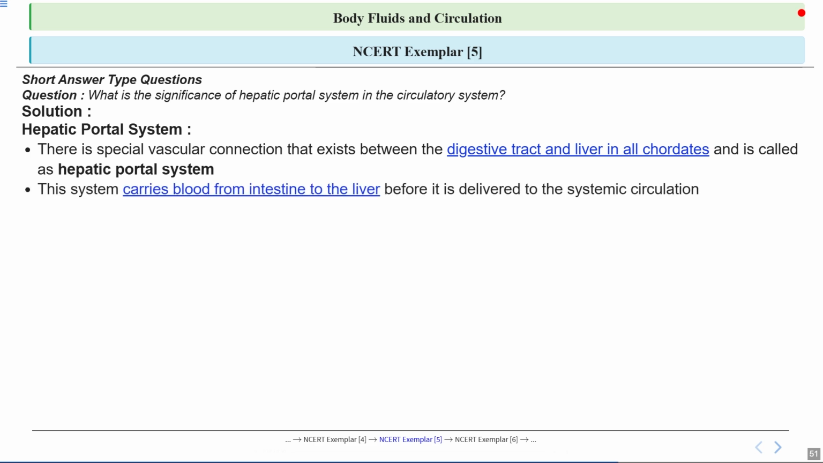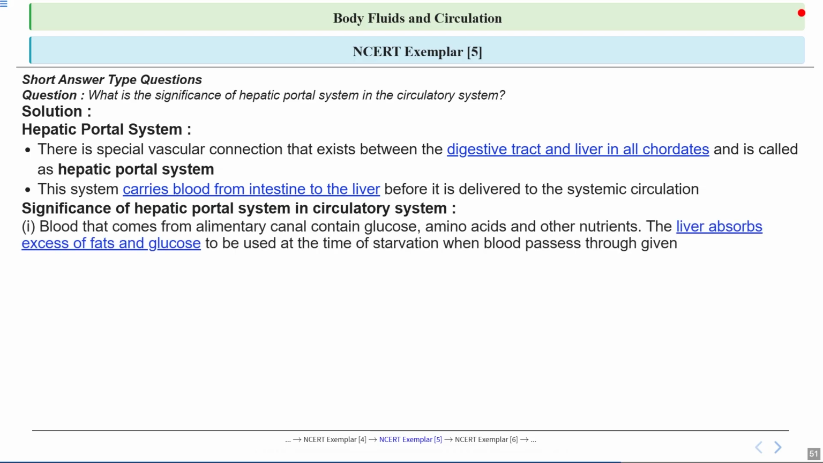This step emphasizes that the blood doesn't go straight from the intestine to the rest of the body. Instead, it passes through the liver. So this detour is crucial because the liver acts as a processing center, making sure that the nutrients and other substances are handled properly before they circulate throughout the body. So let's focus on why this system is so important. The hepatic portal system plays several vital roles in our circulatory system, which will be discussed below.